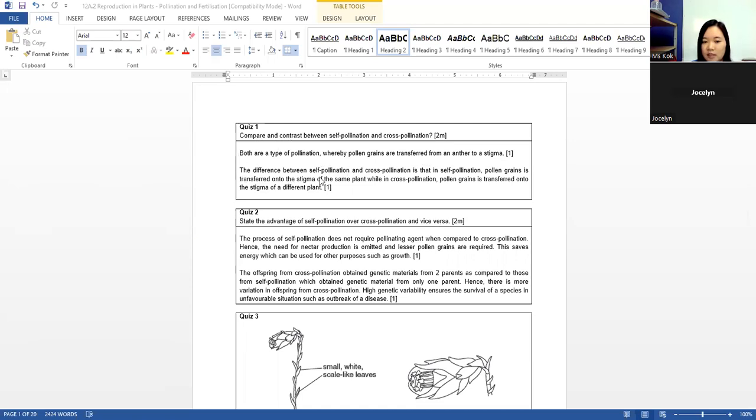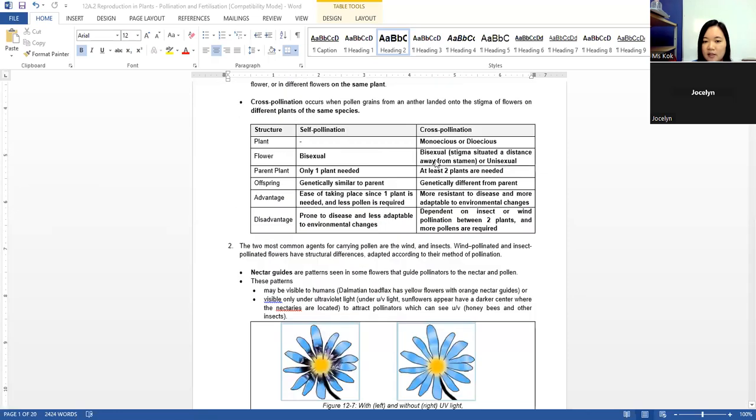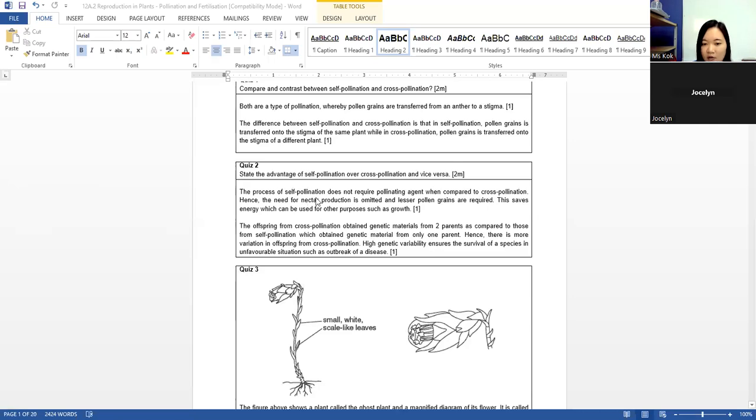The difference: in self-pollination, pollen is transferred onto the stigma of the same plant, while in cross-pollination, pollen grains are transferred to the stigma of a different plant. State the advantage of self-pollination over cross-pollination and vice versa. This one I already explained over here. It's the same thing, so when you write it down, this is how you write it.